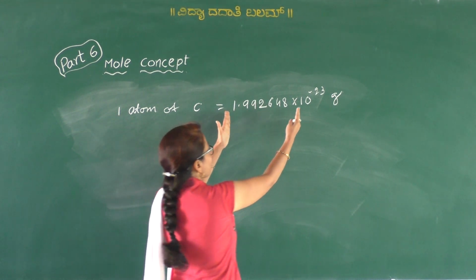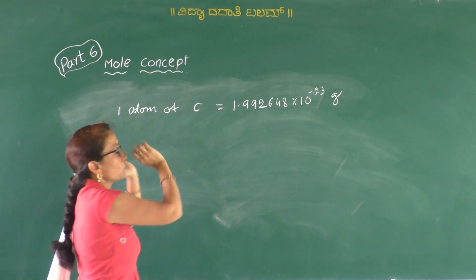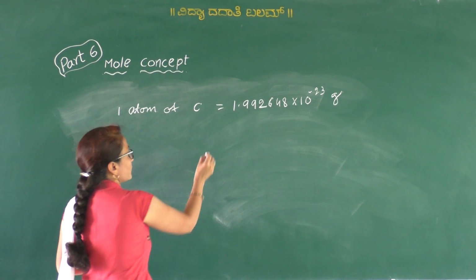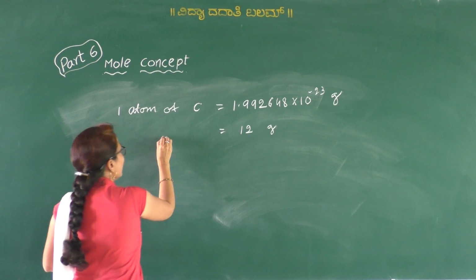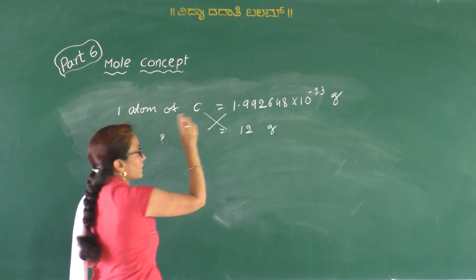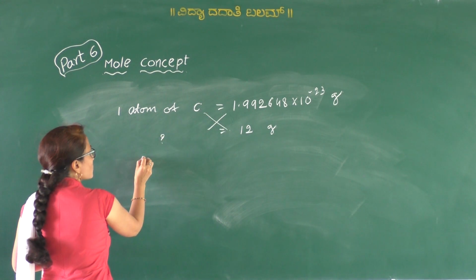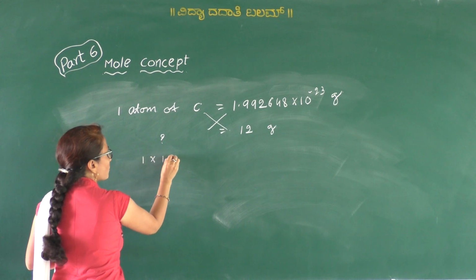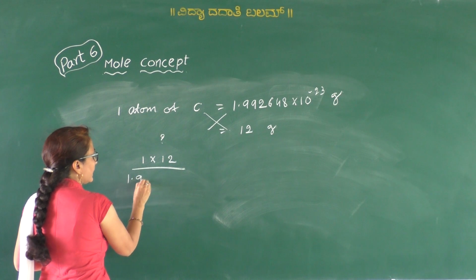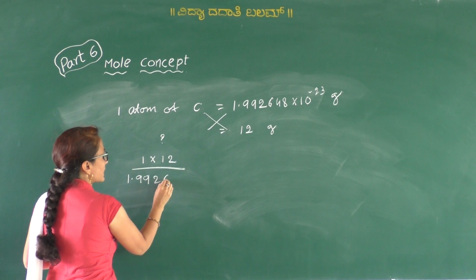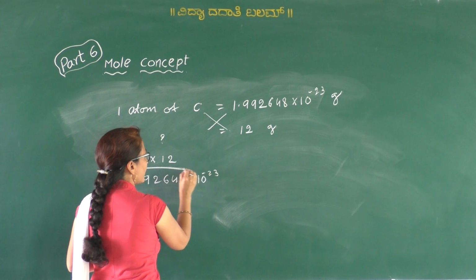So if we take exactly 12 grams of carbon, we have to calculate the number of carbon atoms. That is 1 × 12 divided by 1.992648 × 10^-23, on cross multiplication.